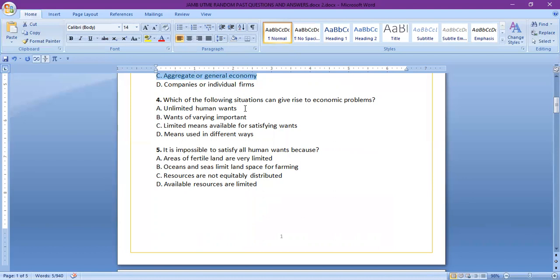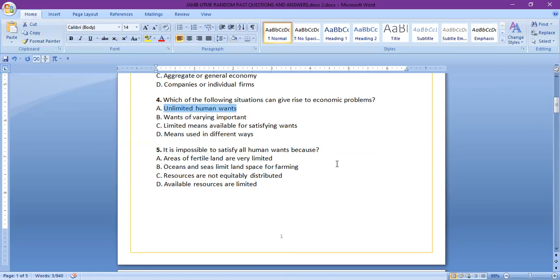Unlimited human wants. As you know, human wants are unlimited. Human beings have so many things that they want, but all those wants cannot be satisfied because economic resources are limited. So that will give rise to economic problems in the society or in the economy.